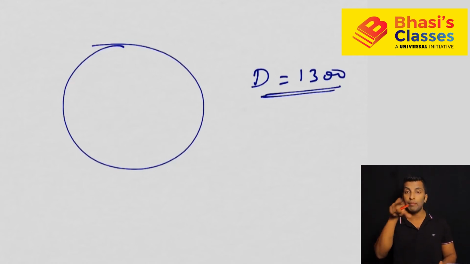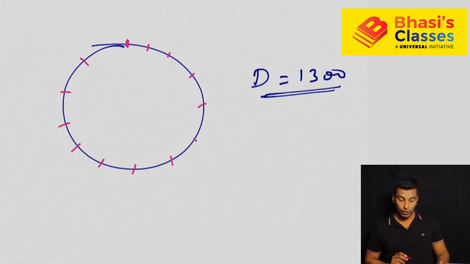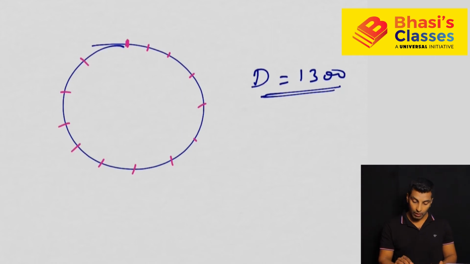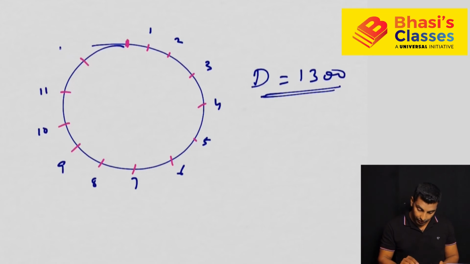In fact, I told you they meet 13 times if they travel in the opposite direction. Let's see how they meet these 13 times. And in each case, where they meet is also easy to understand. What you can do is divide the circular track into 13 equal parts. Let me divide this. Let's suppose this is a starting point. So this is divided into 13 equal parts: 1, 2, 3, 4, 5, 6, 7, 8, 9, 10, 11, 12 and 13. And let's take this as the starting point.